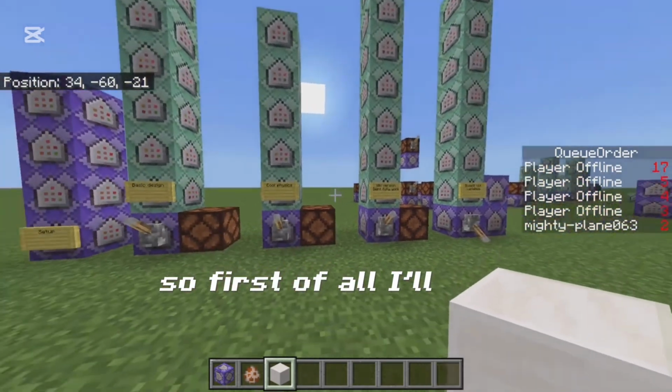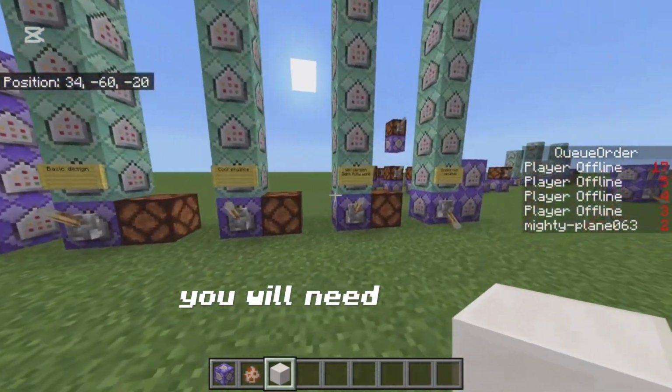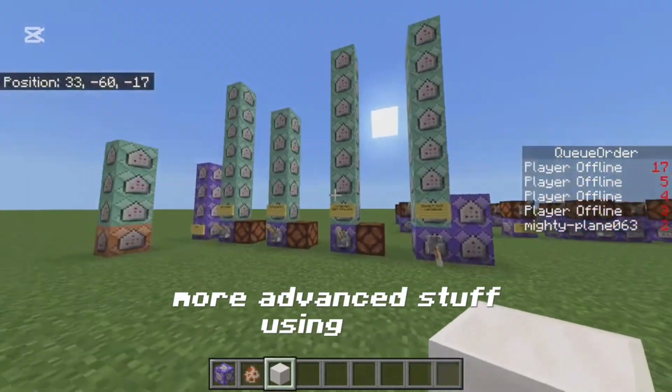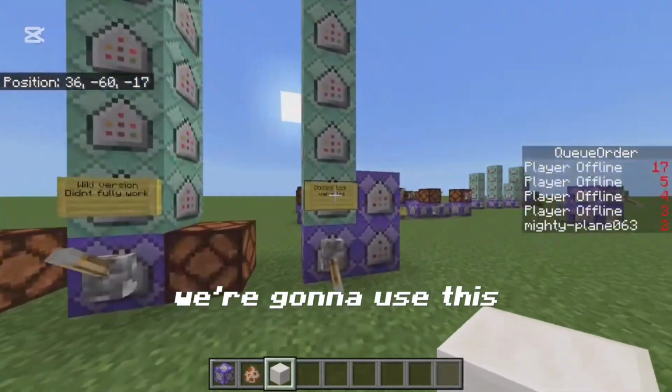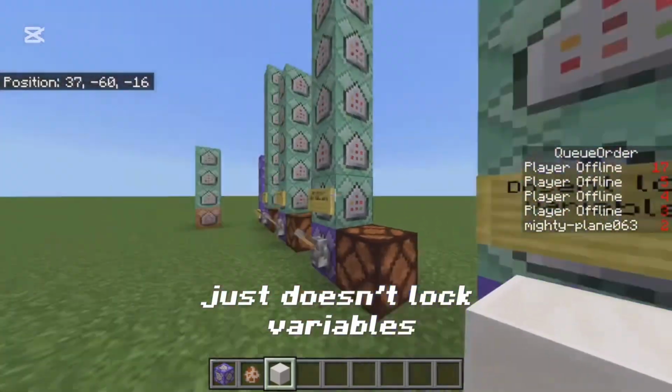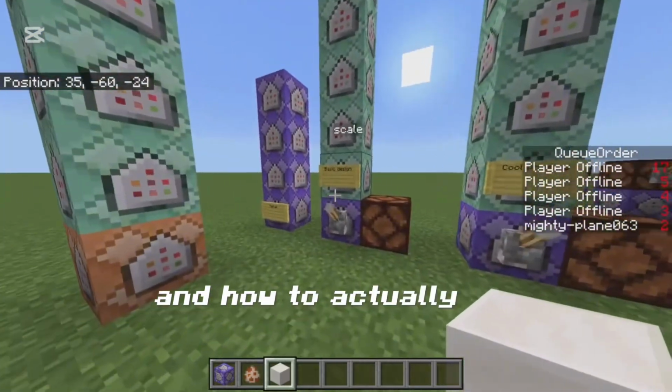So first of all, I'll just be giving you guys a showcase or tutorial on the basic setup you will need for all these more advanced stuff using math. So if you've downloaded this before, we're going to use this tower right here, which just doesn't lock variables, and I'll still be showcasing or giving you guys a tutorial right now on how to actually get this normal tower.